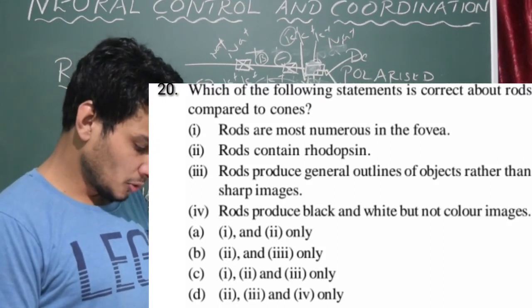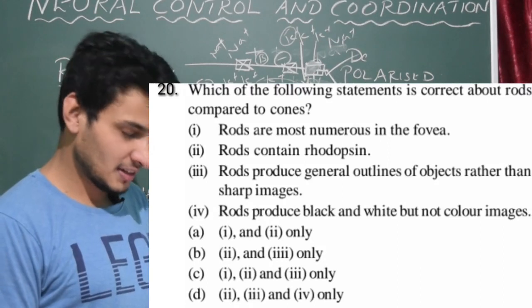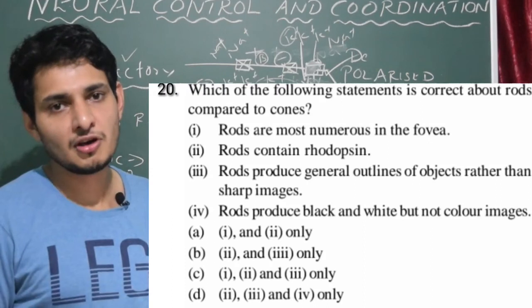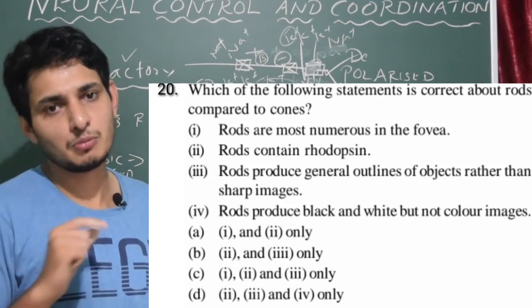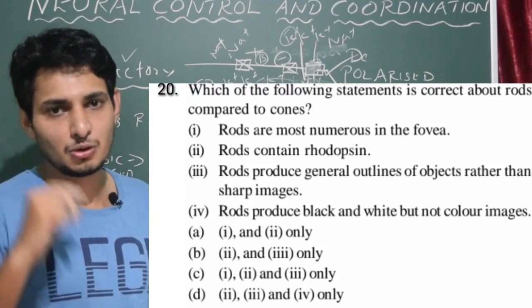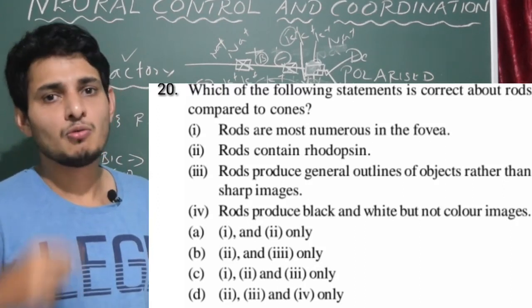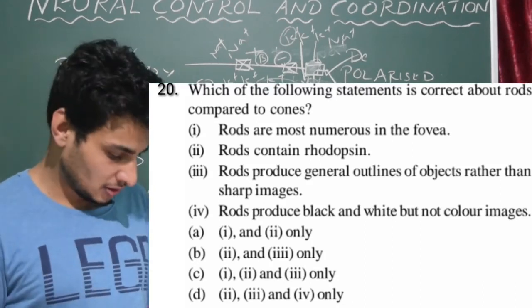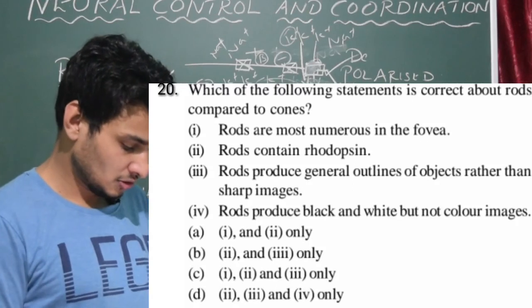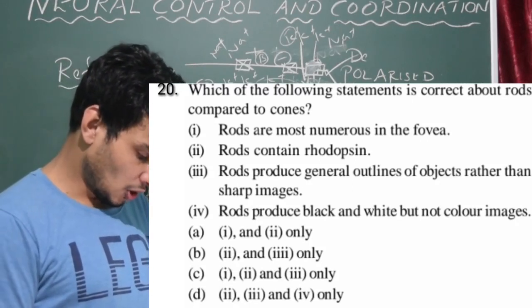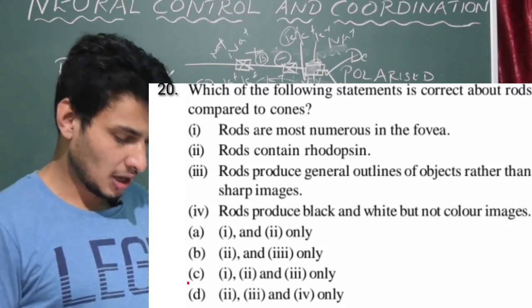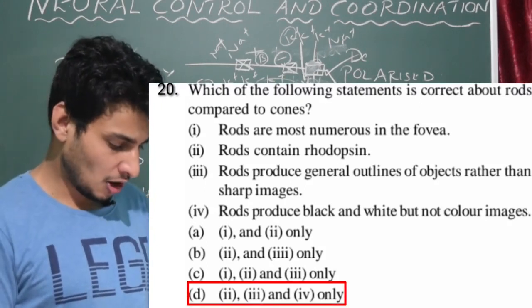Fourth one, rods produce black and white but not color images. Yes, because cones are responsible for color images, because they have three types of cone cells: red cone, green cone and blue cones. When all these three cones respond simultaneously to a particular light, then obviously white light sensation will be produced. Okay, so that is for color vision. Rods produce only black and white images. So here we have to go with option D, because first statement is wrong. Second, third and fourth are correct. So we'll go with option D.